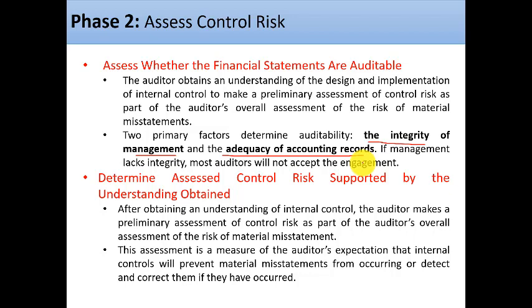The control risk is the risk that the internal control is not effective enough in order to detect or prevent the material misstatement. And we said that the auditor, after obtaining an understanding of the internal control, will make a preliminary assessment of the control risk as part of the overall assessment of the risk of material misstatements. The expectations of the auditor for the control risk will depend on the understanding that he obtained in the previous phase.